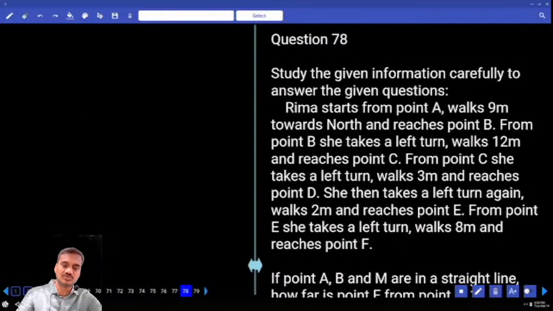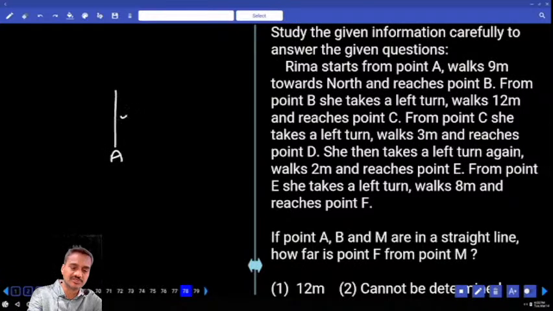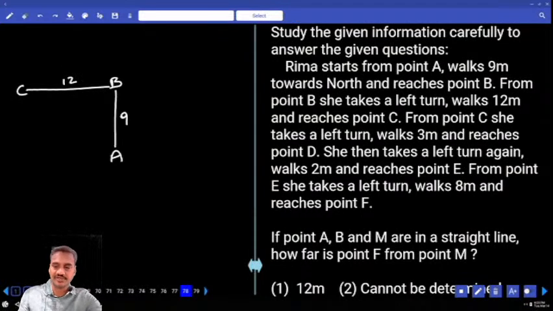Then 78 to 80. Now these three are based on directions. Rima starts from point A, walks 9 meters north. Now this is A. From here, Rima walks 9 meters towards north and reaches point B. And from point B, she takes a left turn and walks 12 meters to reach point C.